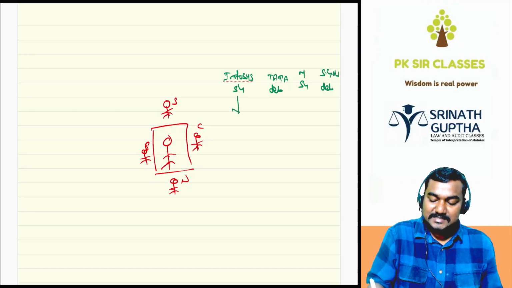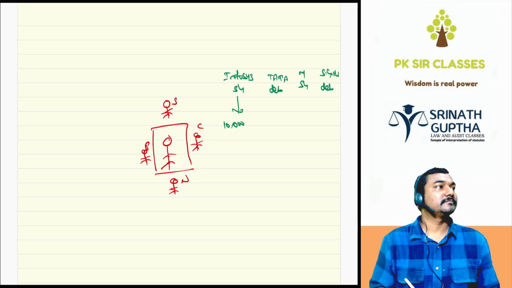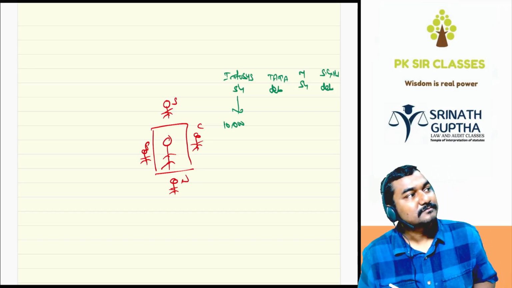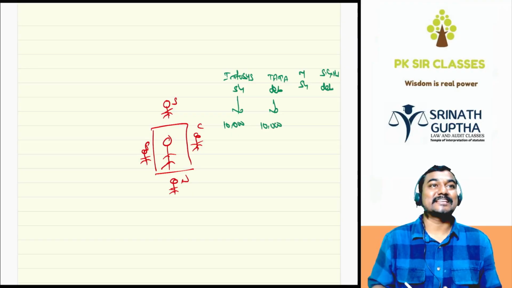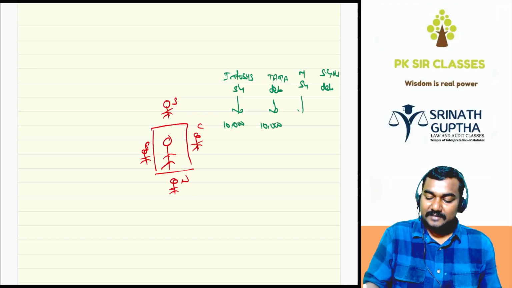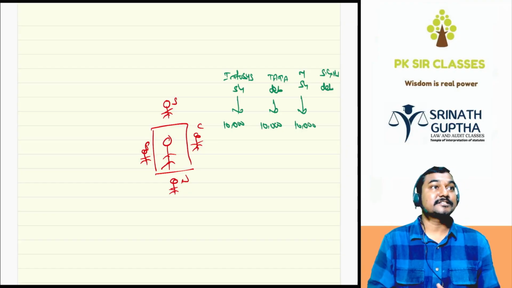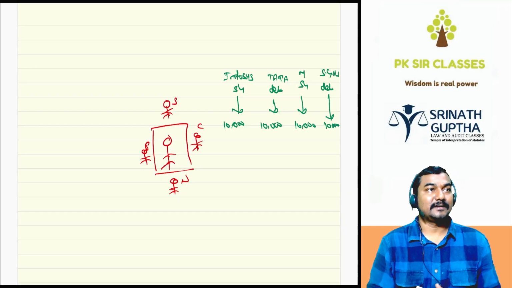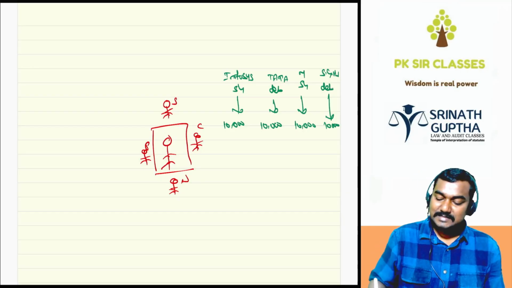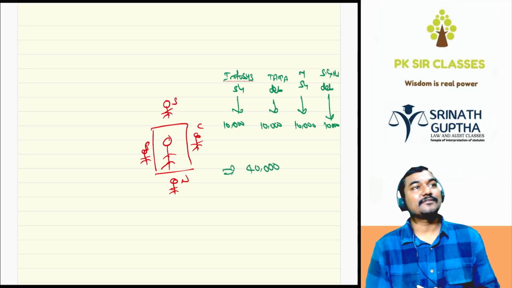From here, for example, every year he is getting 10,000 rupees dividend because he is investing in shares. And from here, every month he is getting 10,000 rupees interest. From here, every year he is getting 10,000 rupees dividend on shares. From here, he is getting 10,000 interest every year. What is the annual income, beta? 40,000. Yes or no, sir?